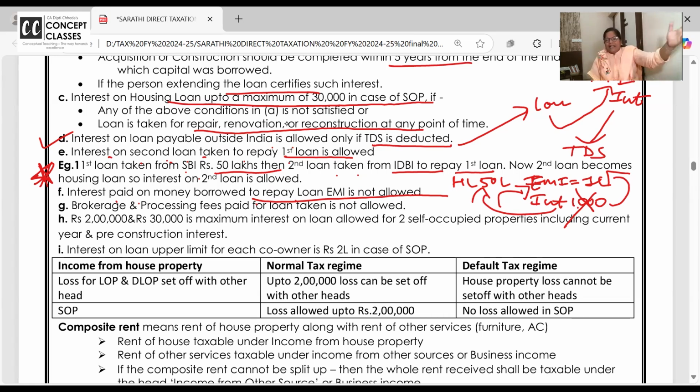I have to give 1 lakh rupees, I have to pay the EMI. And to my friend, I'm paying 10,000 interest. I can't claim it as interest on loan. This is not interest on housing loan. This is interest on interest, not allowed. So interest paid on the money borrowed to repay the loan is not allowed.